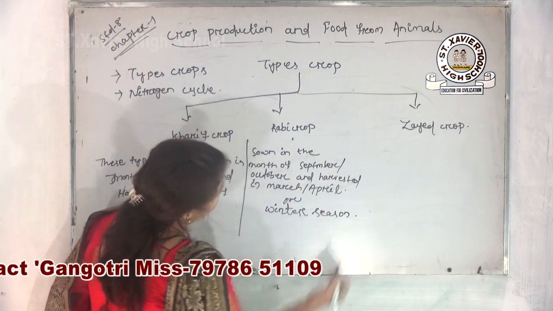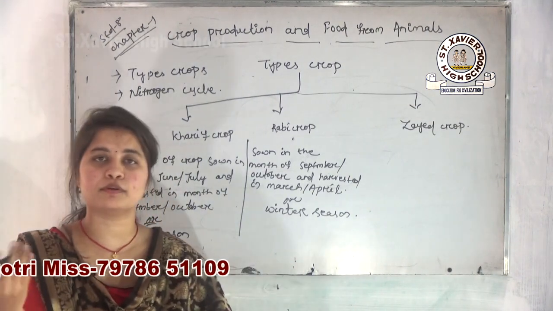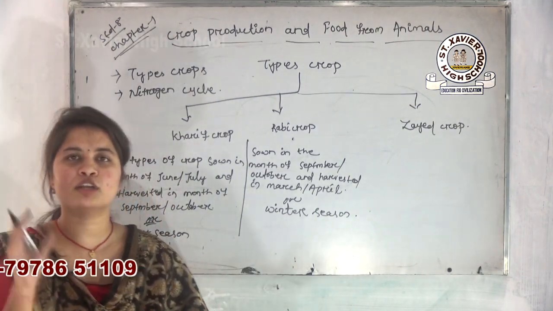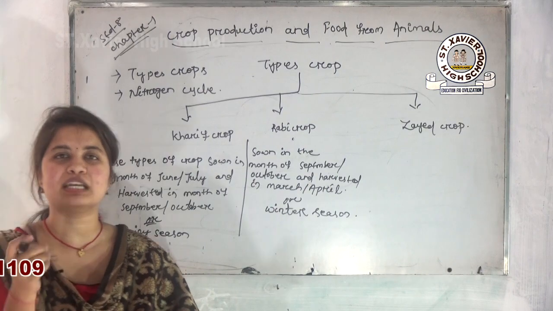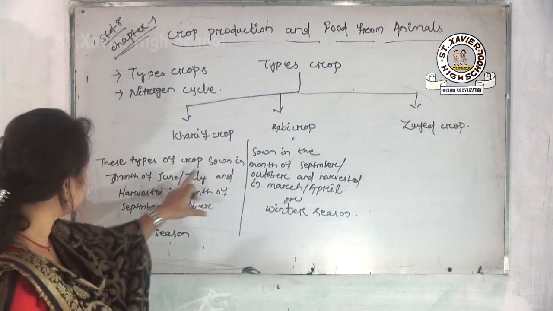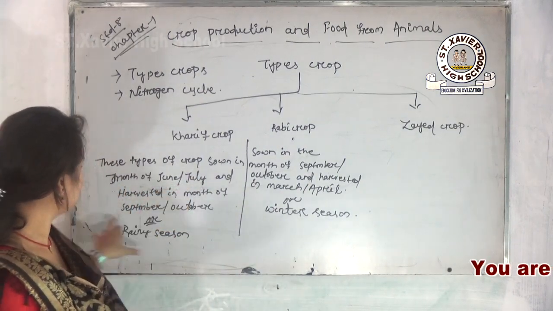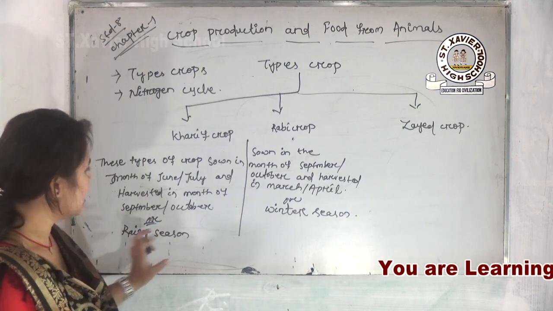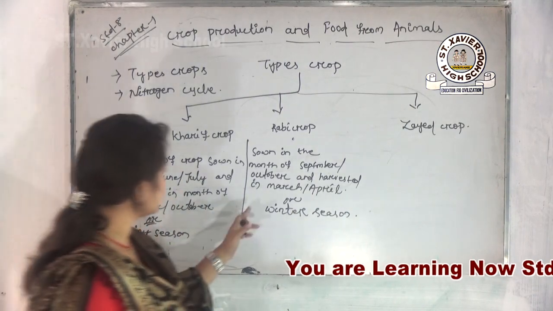Okay. All of you remember here the two things. First of all, what do you mean by the kharif crop? The particular crop which is cultivated in case of a rainy season, sown in the month of June, July and harvested in September, October to November.